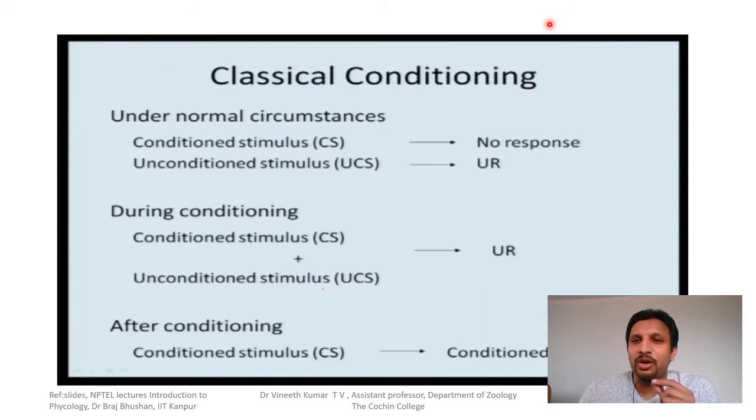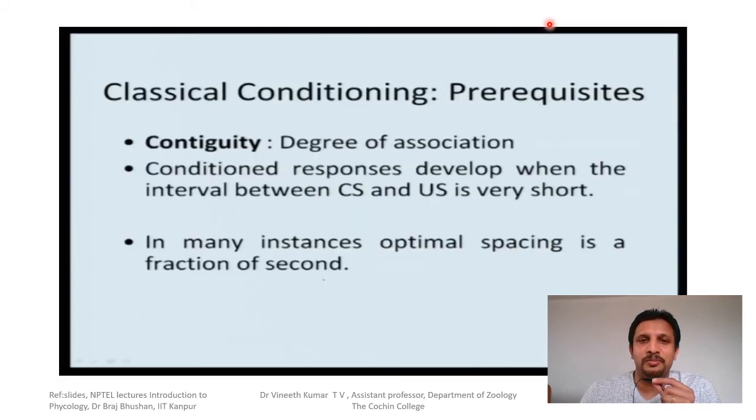So during conditioning, pairing occurs, and after conditioning, one of the pair substitutes the other. That is, a meaningful stimulus is substituted by a neutral stimulus, and you have a conditioned stimulus, which is the bell, which results in a conditioned response, which is salivation.